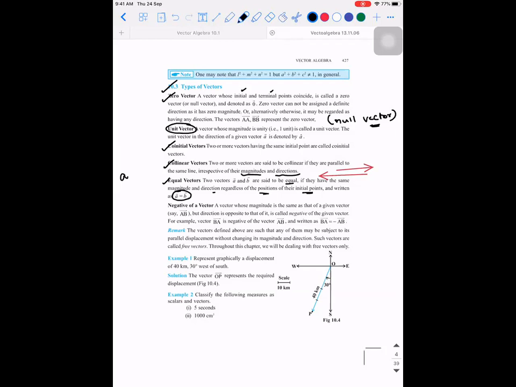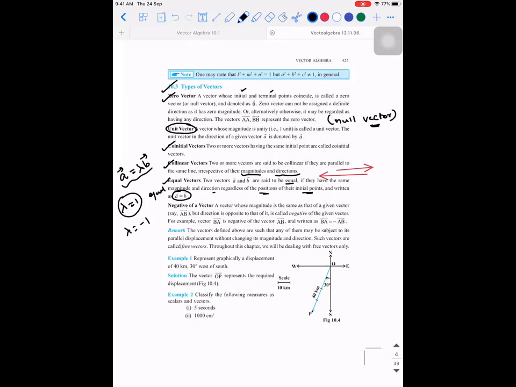From collinear vectors, A vector is equal to lambda times B vector. Though it is not given here, make a note of it. What should be the value of lambda for them to be equal? Lambda should be 1. For them to be opposite vectors, opposite means they are in opposite directions but of equal magnitude, then lambda should be how much?